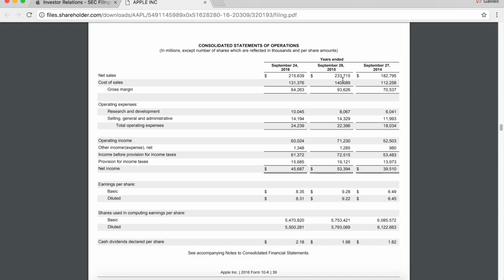But anyway, that wraps it up. This is my walkthrough of Apple's Form 10K income statement.